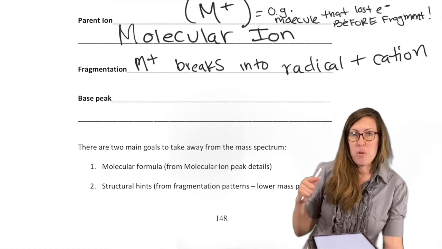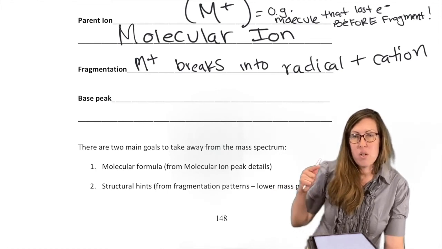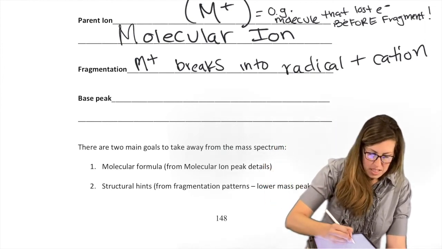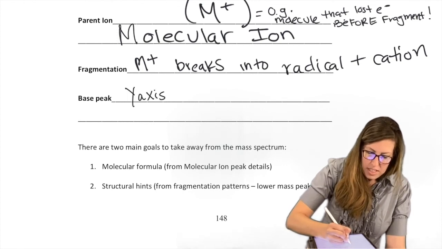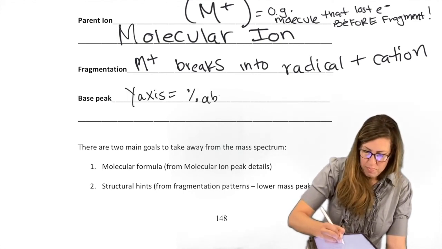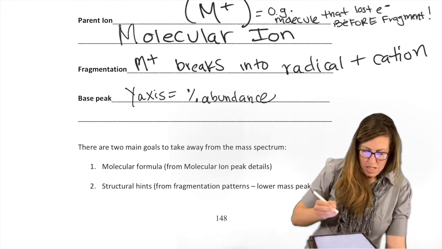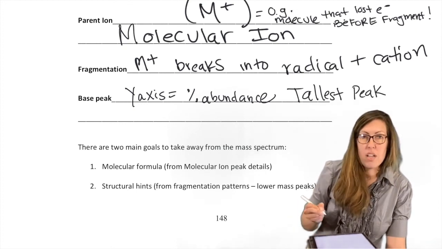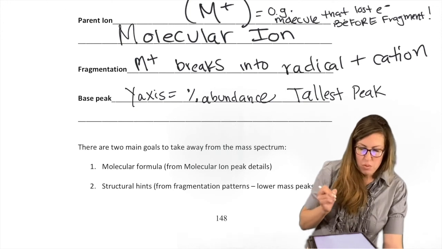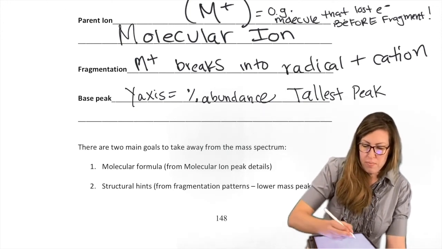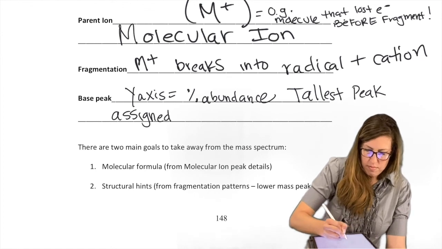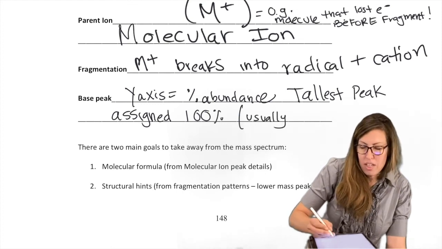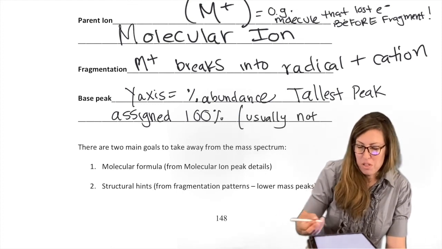The base peak is usually the most stable carbocation, because what does the base peak mean? It's the tallest peak. The tallest peak means the y-axis is the highest. Since the y-axis equals percent abundance, it's the one we get the most of. So when we find the tallest peak on the spectrum, we call it the base peak, and we assign that value 100%. It's relative, right? It's usually not the parent. Doesn't mean it can't be, but most of the time it's not, because it could be so many other things.